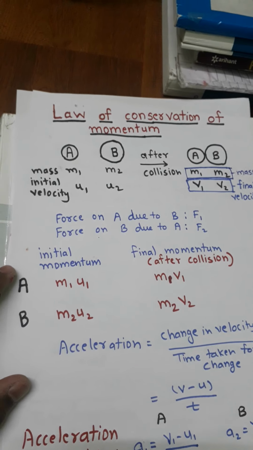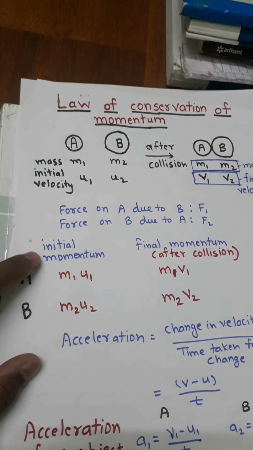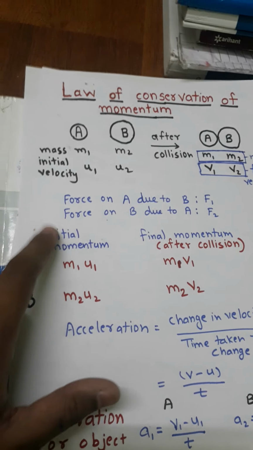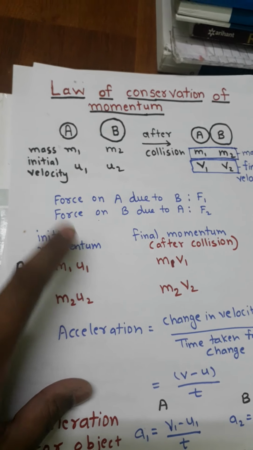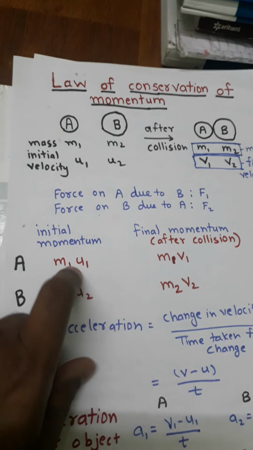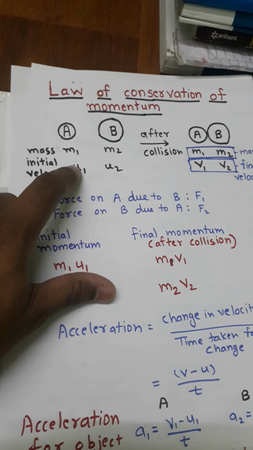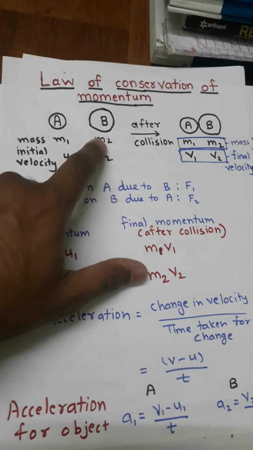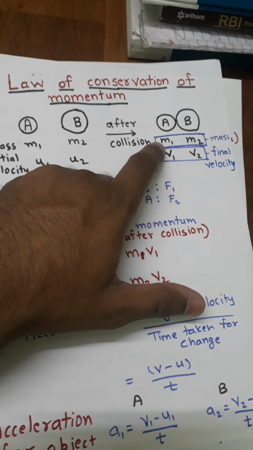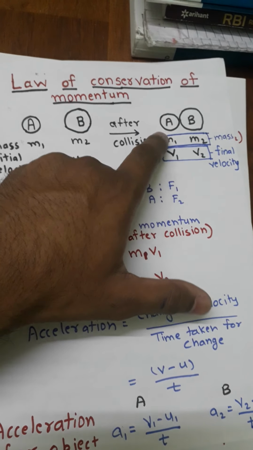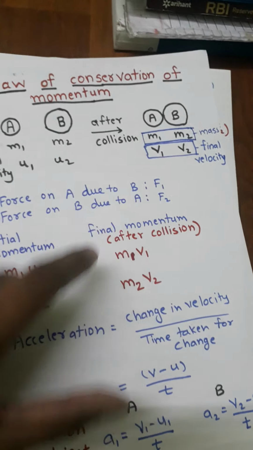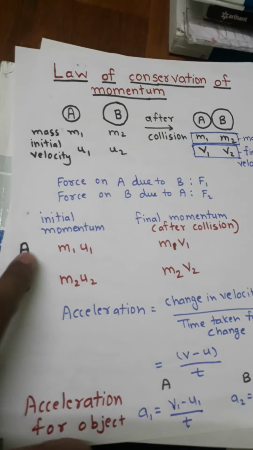Now let us see the initial momentum and final momentum. See, momentum is the product of mass and velocity. So initial momentum is the product of mass and initial velocity. The mass is m1 and the initial velocity is u1, so mass into velocity is the initial momentum of that object. So for object A, momentum is m1 u1, and for object B, momentum is m2 u2. In the same way, after collision, the momentum will again be the product of mass and velocity. So the final momentum of A is m1 v1 and the final momentum of B is m2 v2.